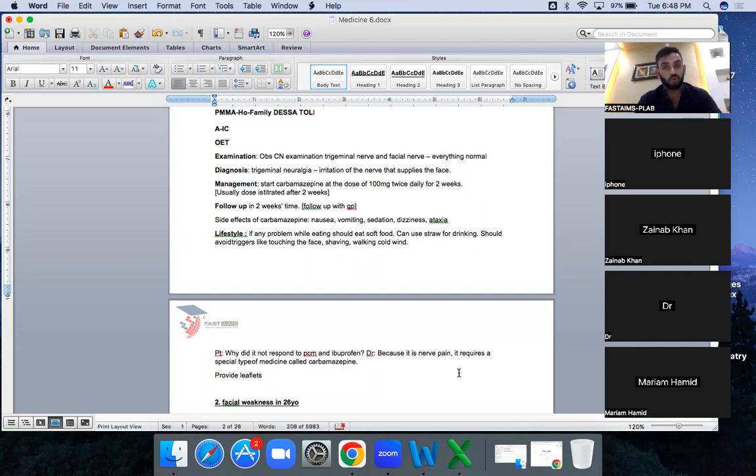Okay. For the safety netting, it could be any signs of meningitis. Its safety netting could also be, because this patient is in a lot of pain, any depression, any symptom you are unable to cope with, you can come back to us. Okay, so it's safety netting, and you will provide the leaflet as well.